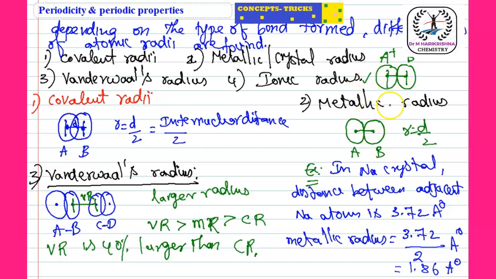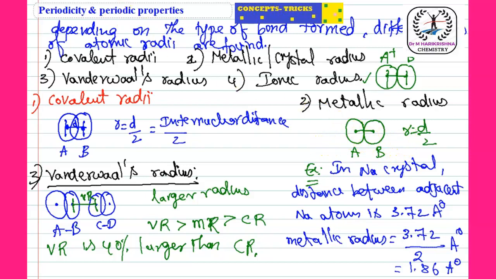So in each case, half of the internuclear distance is nothing but the radius. If the two atoms are in covalent bonding, that is covalent radius. If two metal atoms are taken, it is metallic radius or crystal radius. If there is weak attraction between two molecules, half of the internuclear distance is the van der Waals radius. If you take two ions, half of the internuclear distance between those two ions is known as the ionic radius.